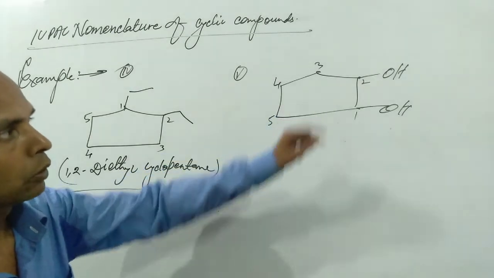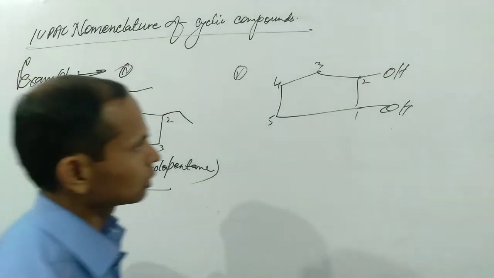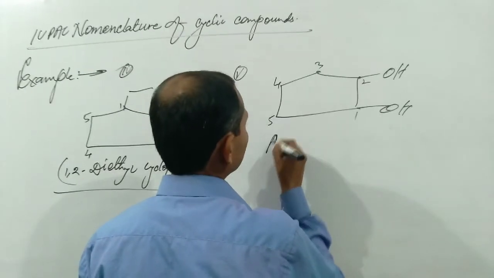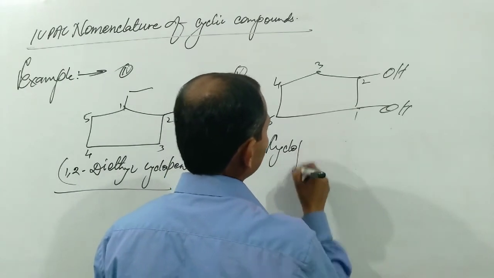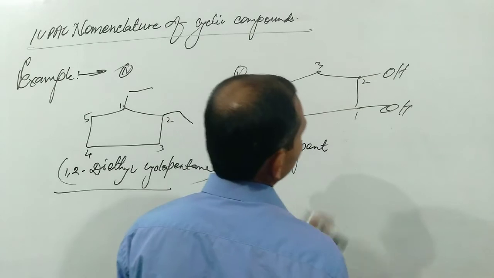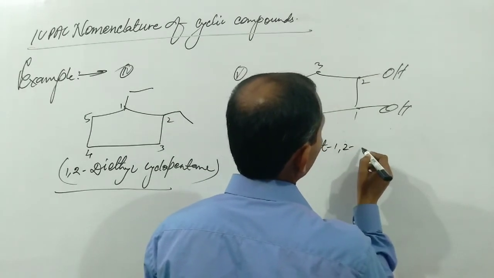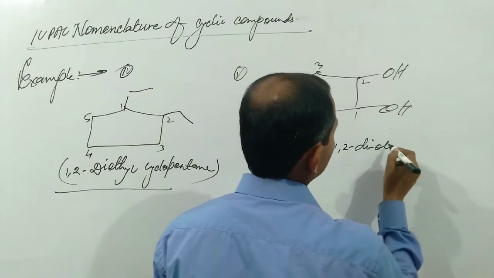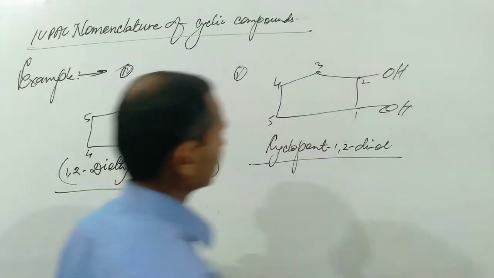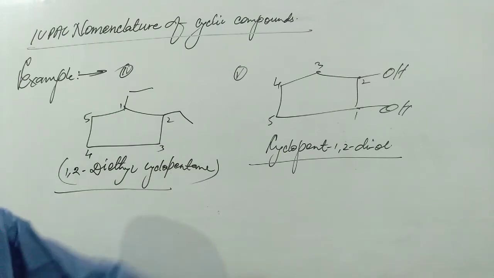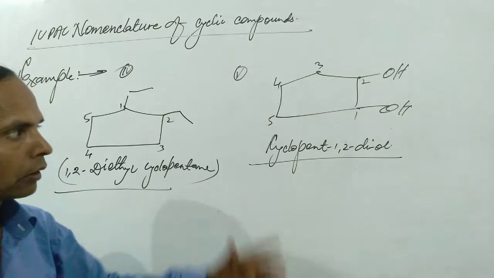In case we have 2 hydroxyl groups, the name of such a compound is cyclopent-1,2-diol. Because this is a cyclic compound, the word cyclo is used.